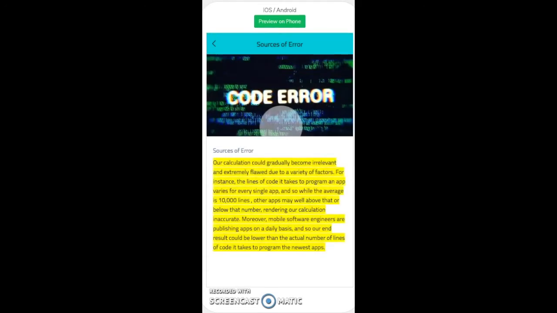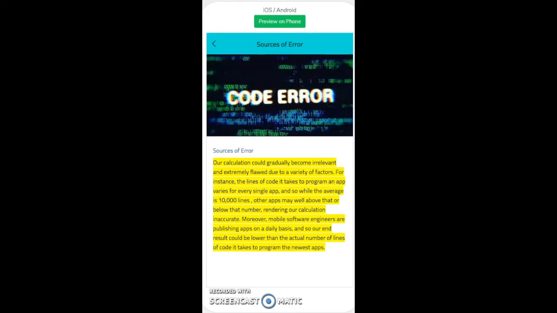So what are some of the possible sources of error that I could have had in my equation or within my process in general? So first off, my calculation could gradually become irrelevant and extremely flawed due to a variety of factors actually. For instance, the lines of code it takes to program an app varies for every single app.